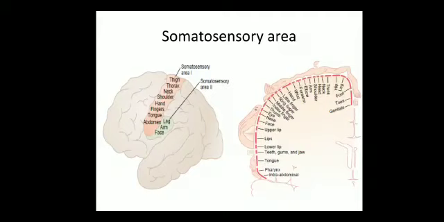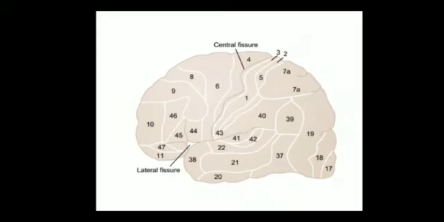The human cerebral cortex is divided into about 50 distinct areas. This is the diagram which shows the cerebral cortex divided into different areas, and these are called Brodmann's areas. This is based on histology.